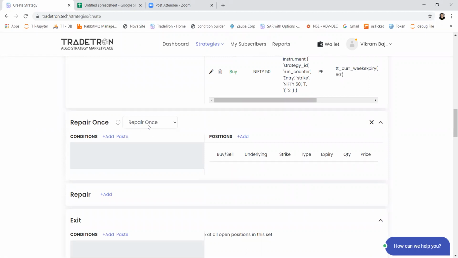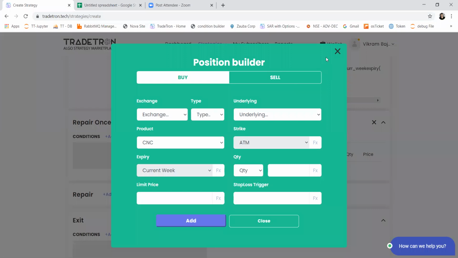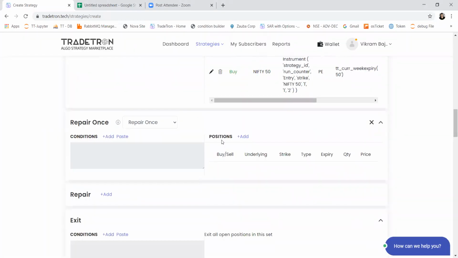In that case, you will use repair once as a condition, and it will have 2 legs to exit those positions, one lot each. So this will happen only once. Once this condition is traded, the system will not check this condition again till the time exit has happened.